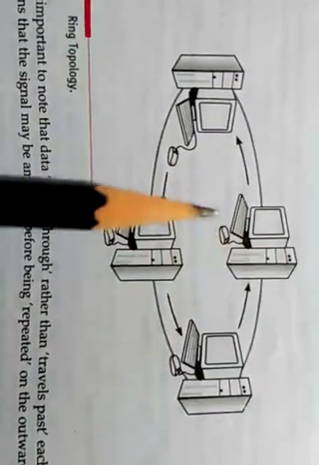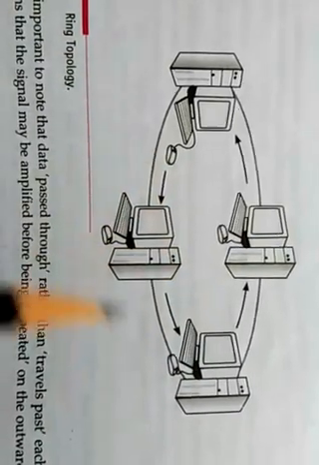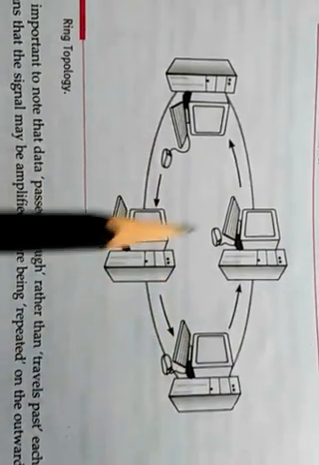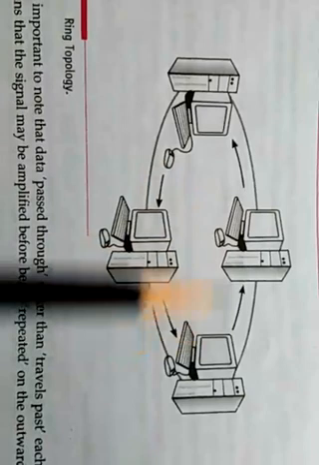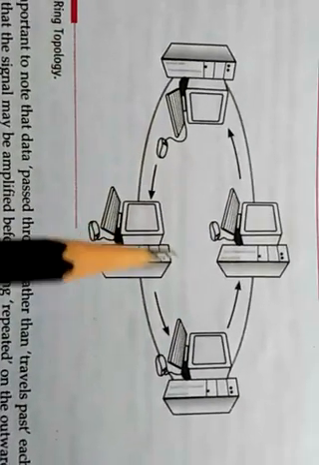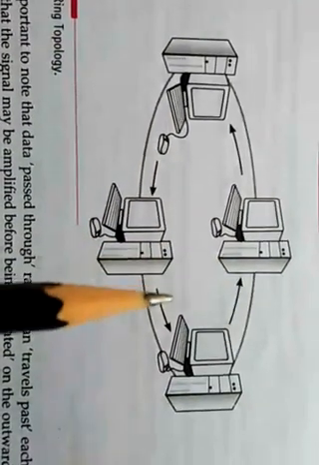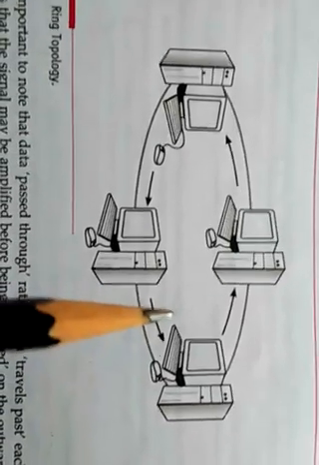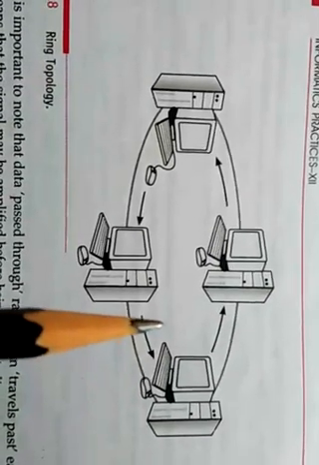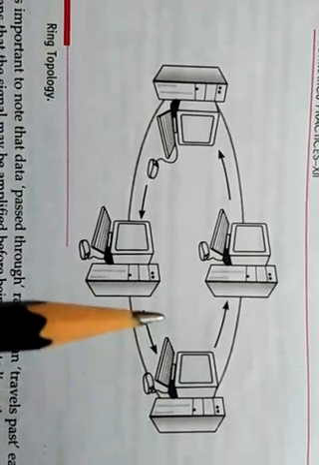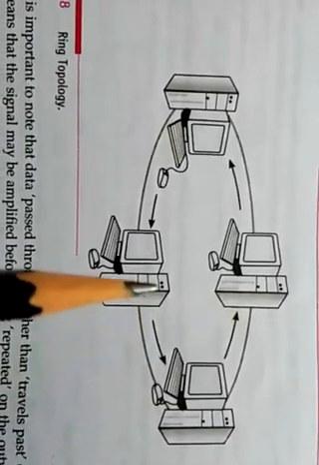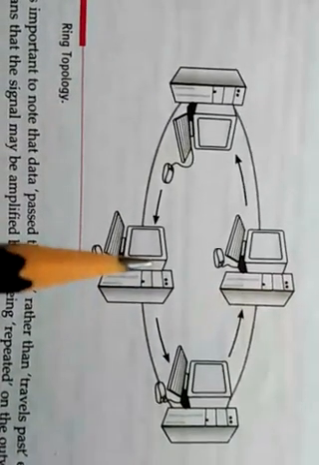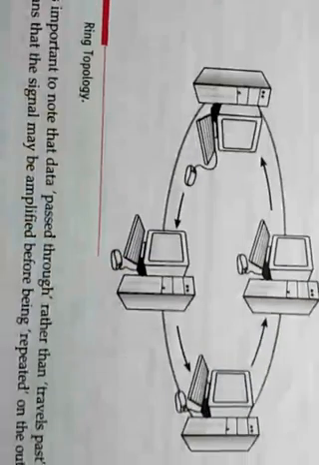The main difference is that data is transferred in this topology only in one direction. So the speed will be a little bit slower as compared to bus topology, but the traffic will be low. So there are fewer chances of data corruption as compared to a bus topology.